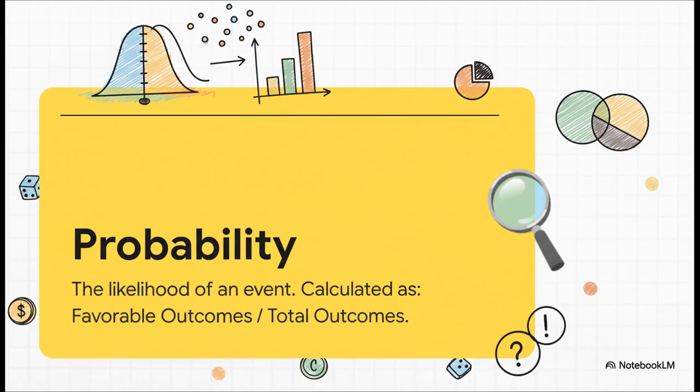The easiest example is rolling a die. You've got 6 possible outcomes, right? So what's the chance you roll a 4? Well, there's only one 4 on the die, so that's 1 favorable outcome out of 6 total outcomes. Your probability is 1/6. Simple as that.